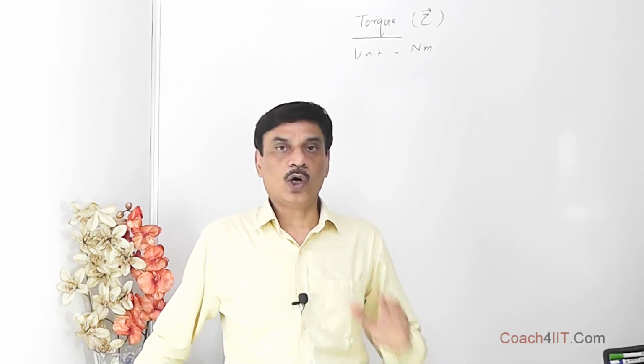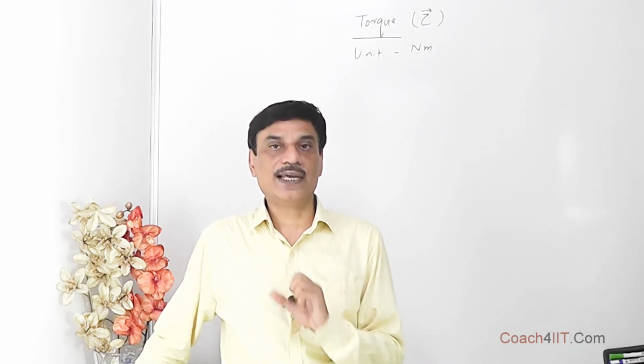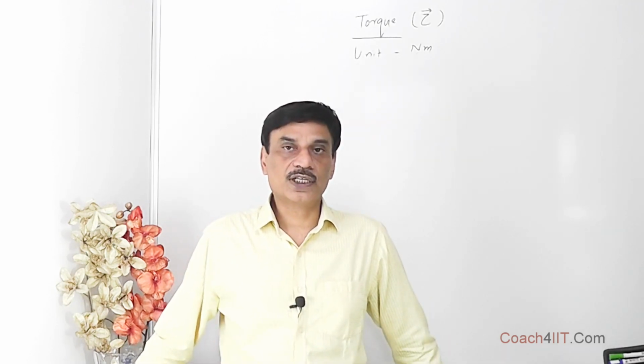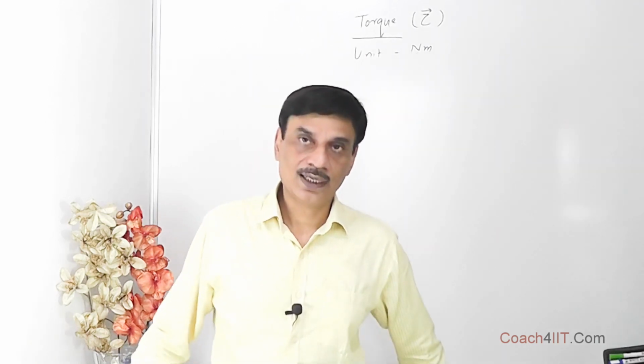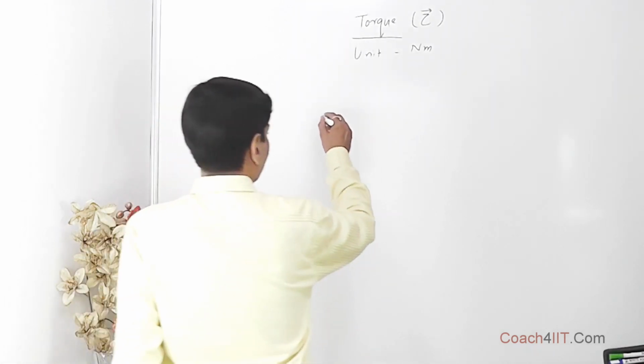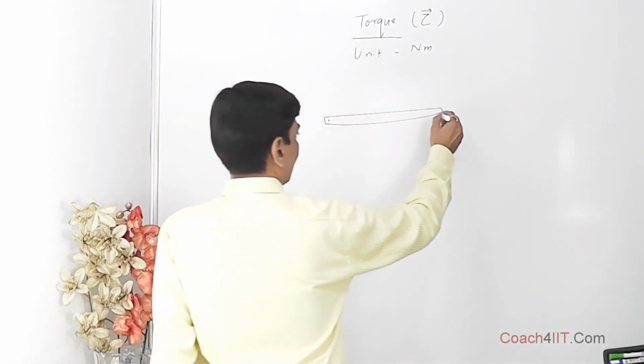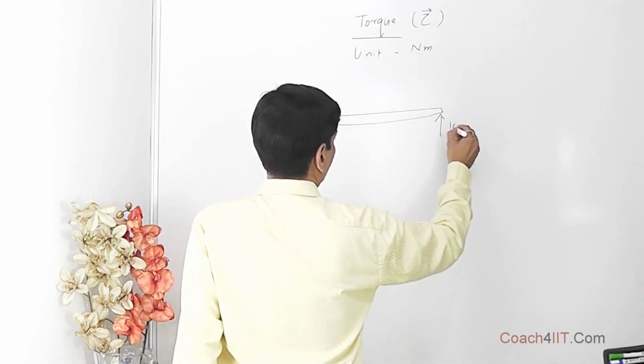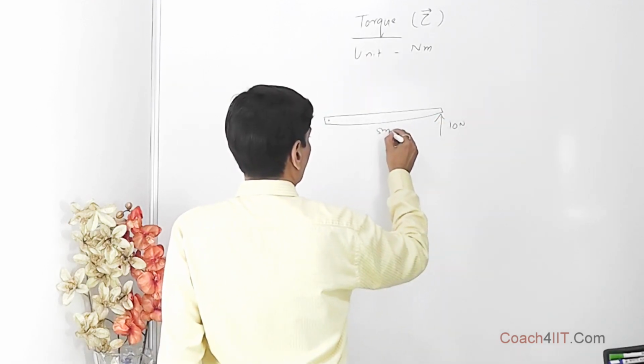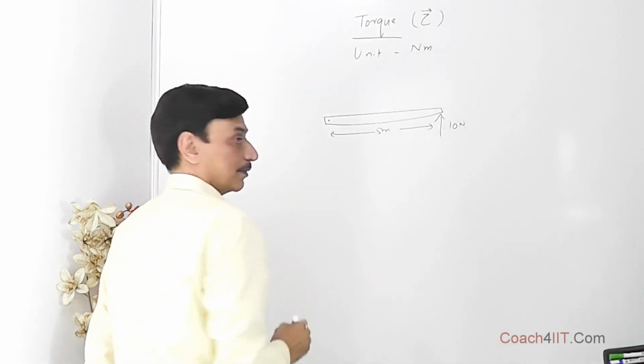Torque is always of a force about an axis. The unit of torque is Newton meter, and this is a vector quantity. Let's say we have this rod which is hinged over here, nailed over here, and we apply a force of, suppose, 10 Newton, and the length of this rod is 5 meter.